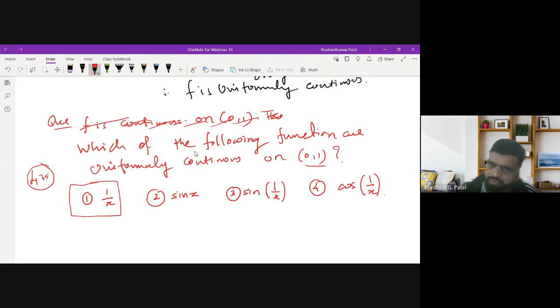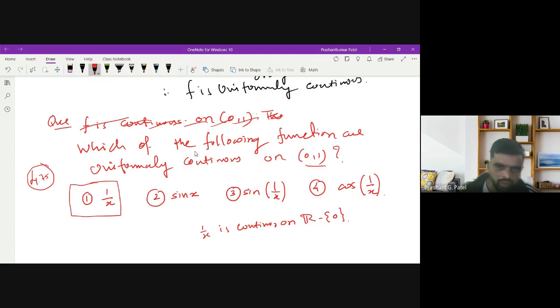Yes, sir. In fact, this 1 upon x is continuous on R minus 0. So except 0, it is continuous. But this function is not uniformly continuous.